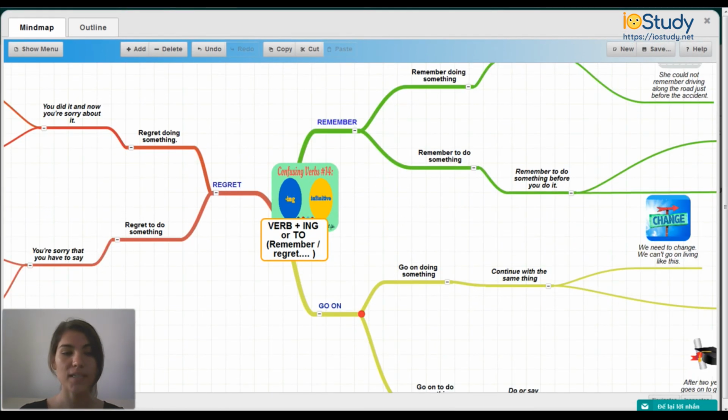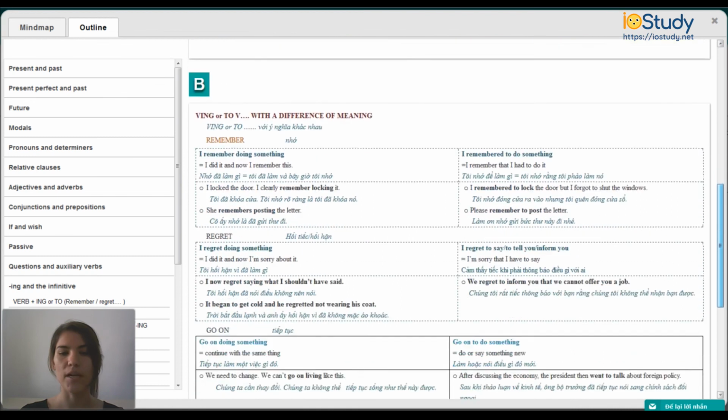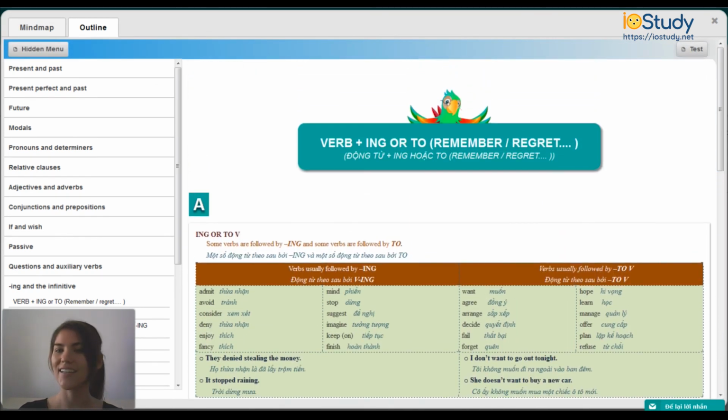So now here is your completed mind map for verb plus ing or to: remember, regret. So now if you're finished with this, we can click here for the outline. And here you can find the outline for verb plus ing or to, remember, regret. So you can scroll through this and read through it to find more information on how to use these grammar rules. And once you're finished, you can click here to take the test. And in the next video, I'm going to take the test with you.